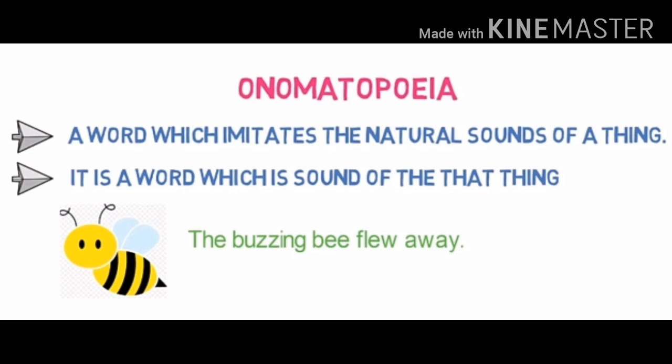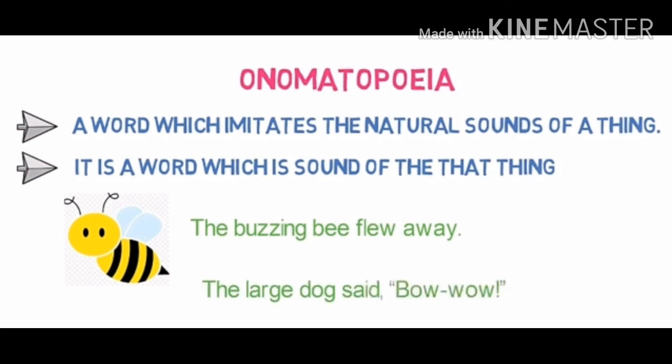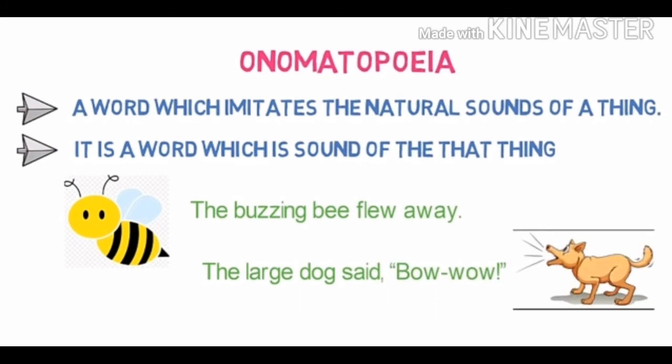Let's look into the next example. The large dog said bow wow. Here, what is the sound of a dog? It is bow wow. As in this statement, we are using the sound of a dog, bow wow, it is onomatopoeia.